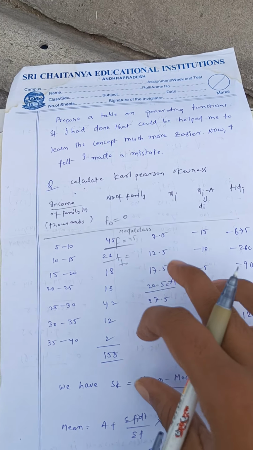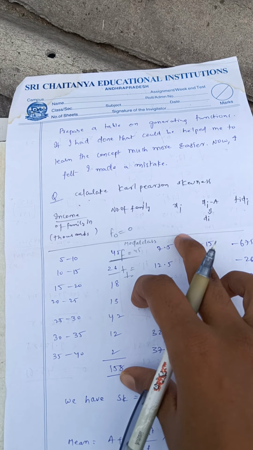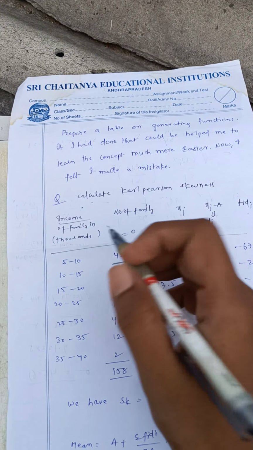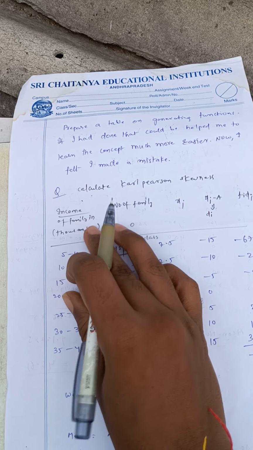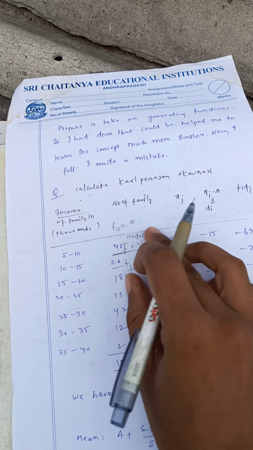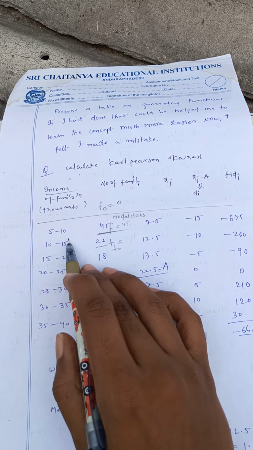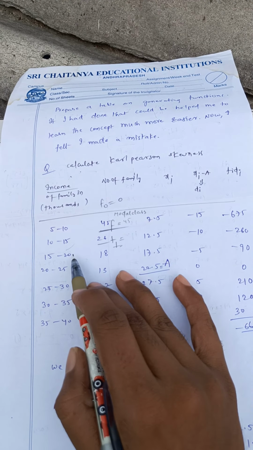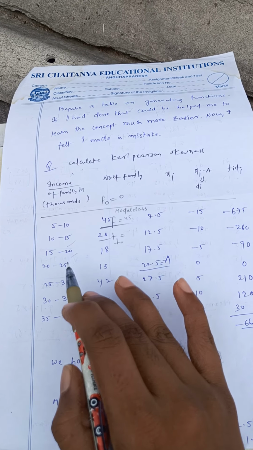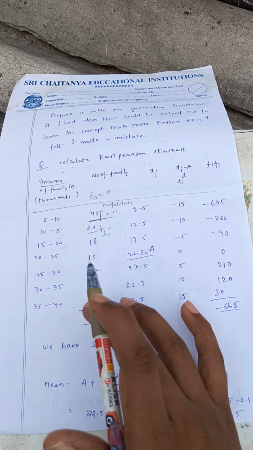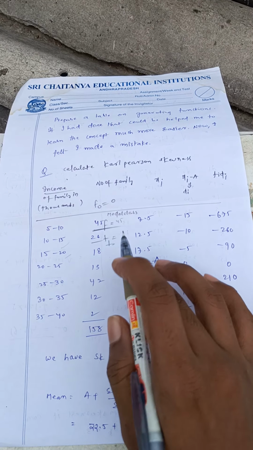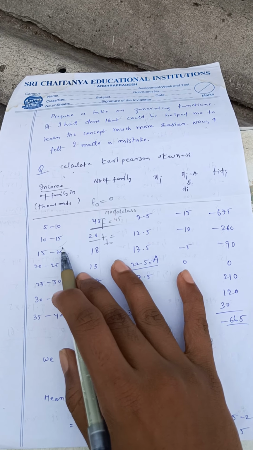I have taken one question about calculating the Karl Pearson's skewness. This is the question: income of family in thousands and number of families. The classes are 5 to 10, 10 to 15, 15 to 20, 20 to 25, 25 to 30 thousands. There are 45 families in 5 to 10.